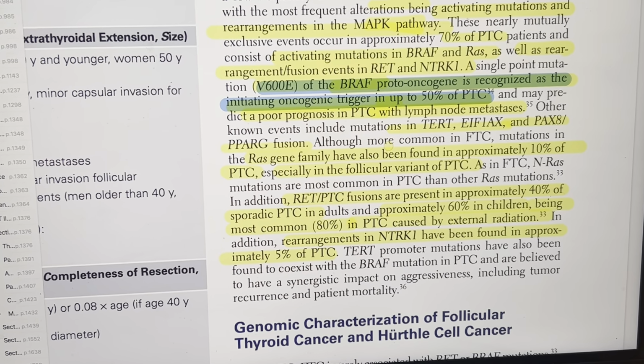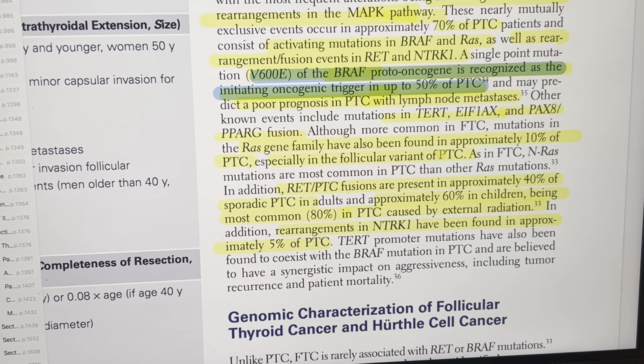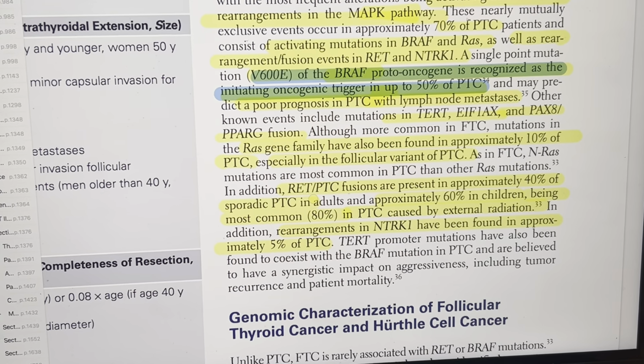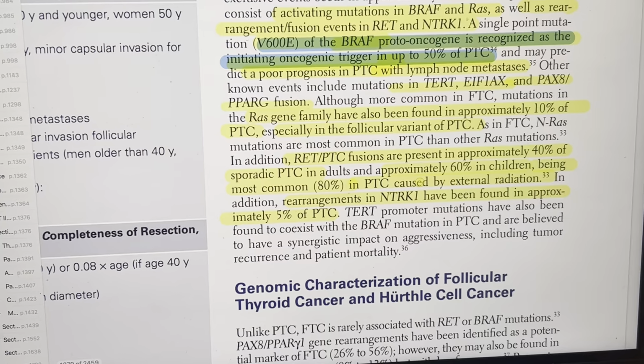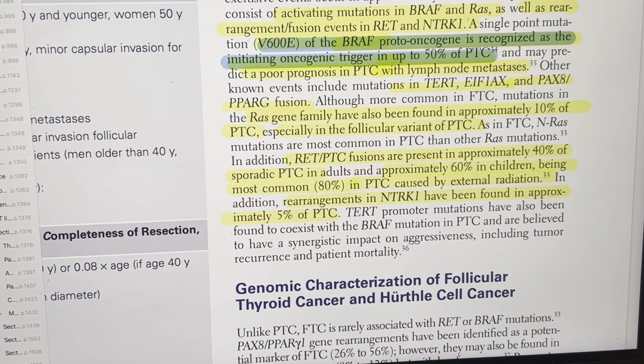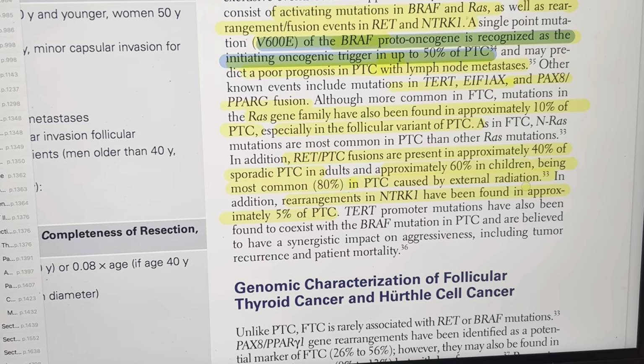Although more common in FTC, mutation in RAS gene family have been found in approximately 10% of the patient, especially with follicular variant of PTC. RET/PTC fusion is present in approximately 40% of the sporadic PTC in adults and approximately 60% in children, being most common, 80%, in PTC caused by external radiation.